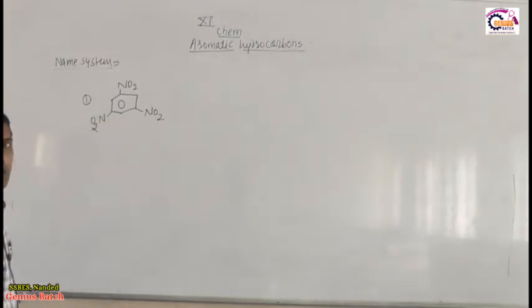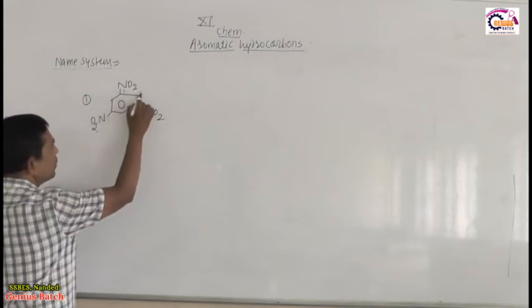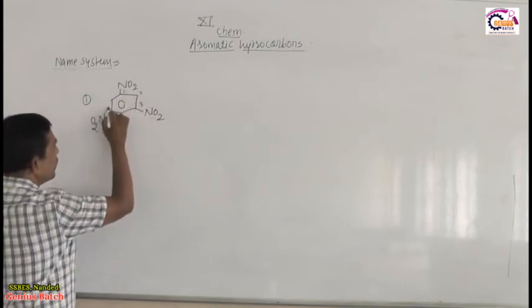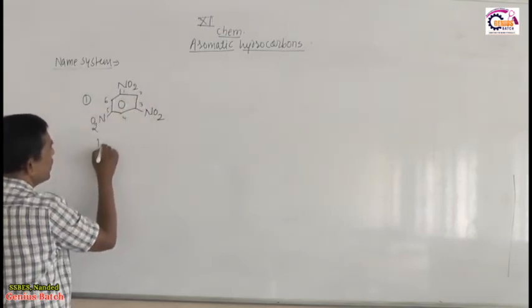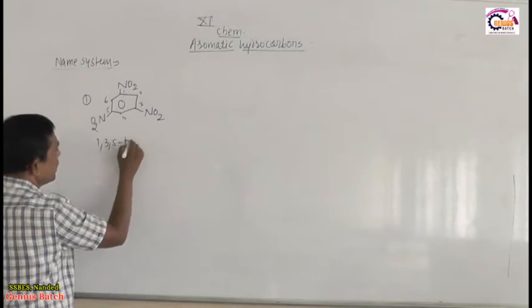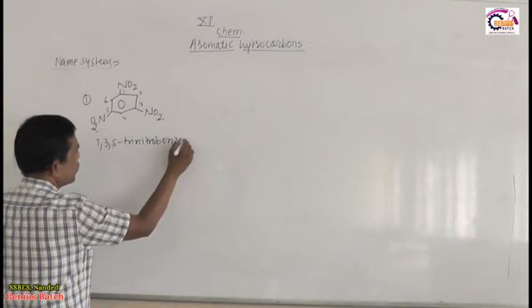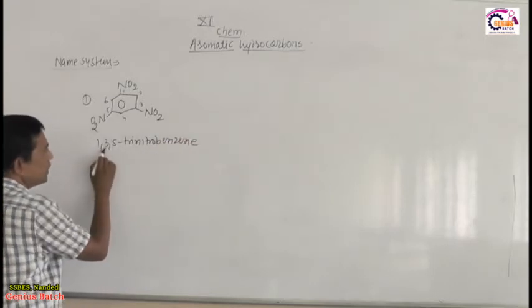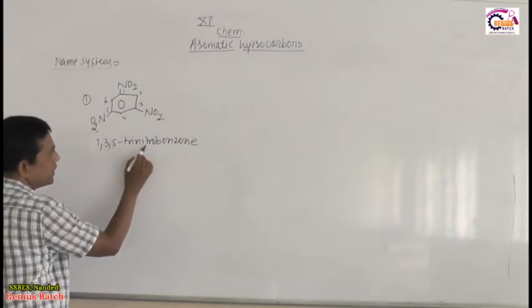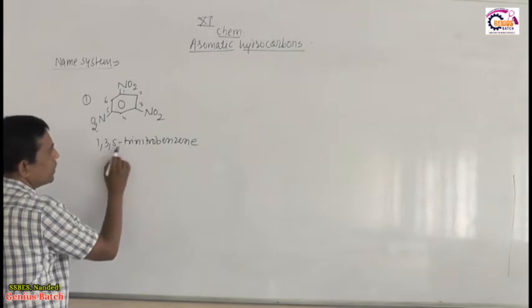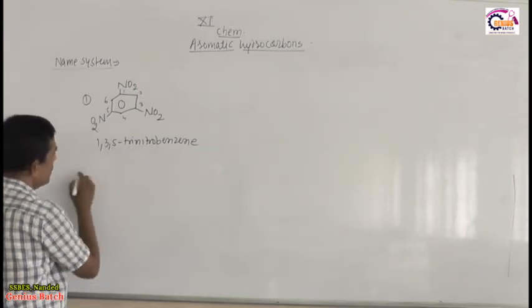So number it 1, 2, 3, 4, 5, 6. So 1, 3, 5 trinitrobenzene. So benzene's 1, 3, 5 hydrogens are replaced by 3 nitro groups, therefore its name is 1,3,5-trinitrobenzene.